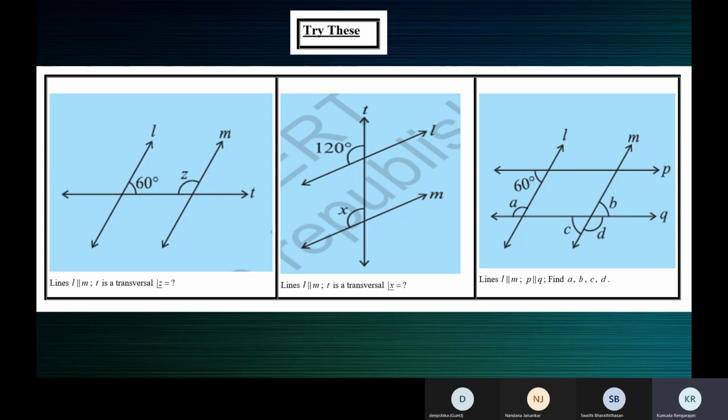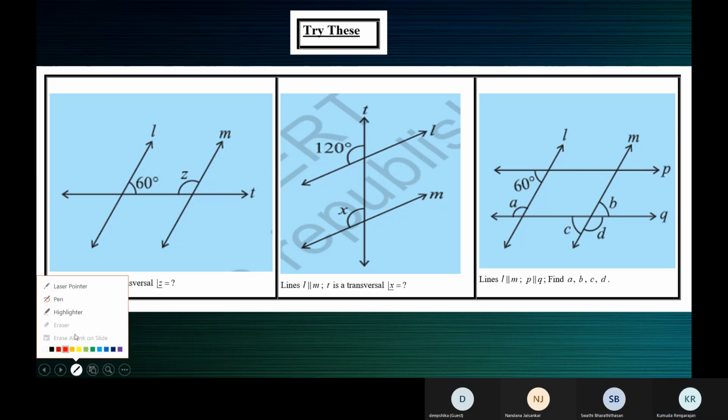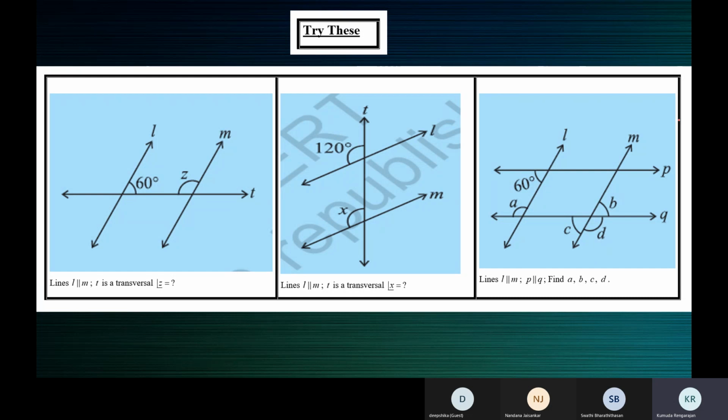So P parallel to Q, and L is the transversal. Don't look at the other part of the figure. Don't look at the transversal M. This is P. P is parallel to Q, which is given to us, and L is a transversal. So look at only these three lines.